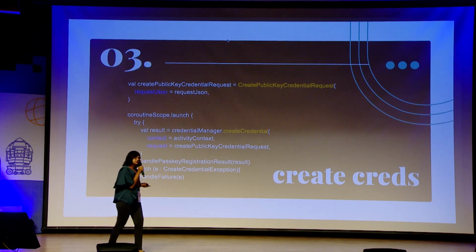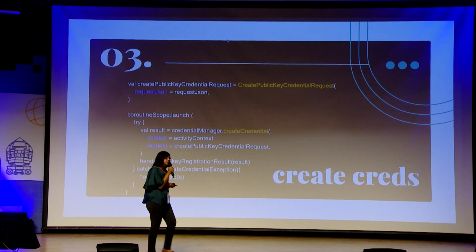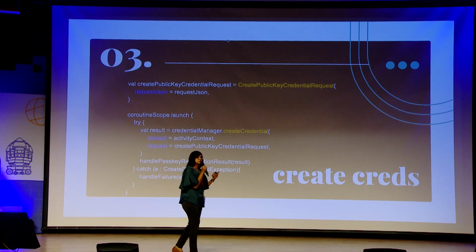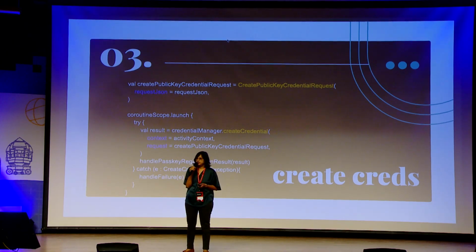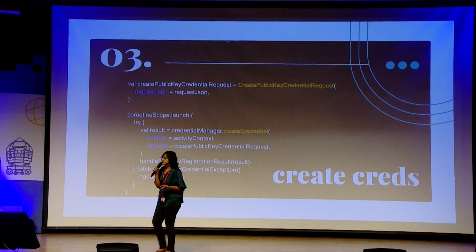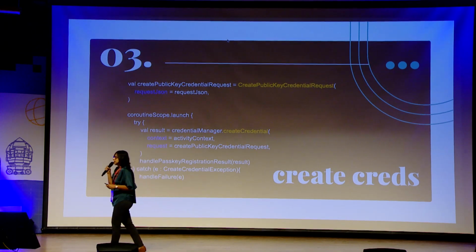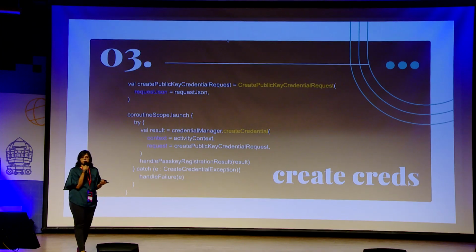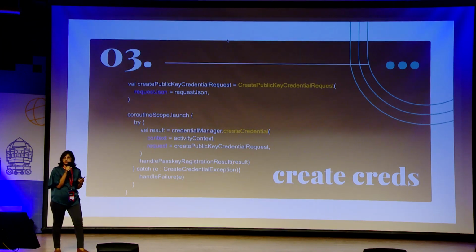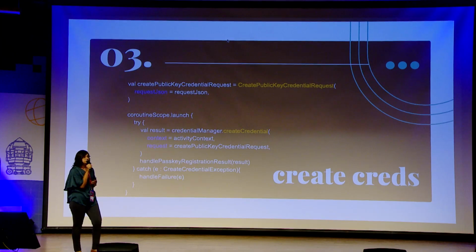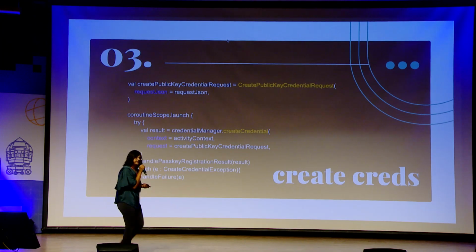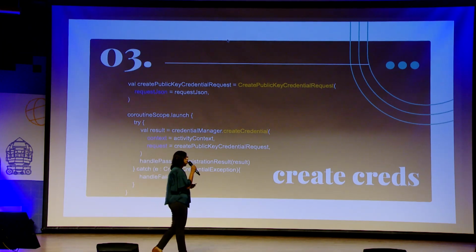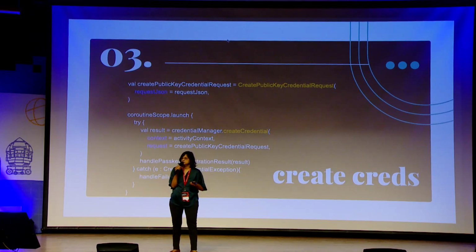Now this request JSON has a lot of fields in it, like certificates, relying party, user ID, username, user display name, and so on. It is entirely a different topic, but this is what is required. Your server is going to have this ready for you when a user tries to log in. It will provide all these things.